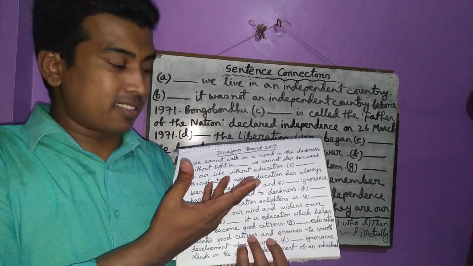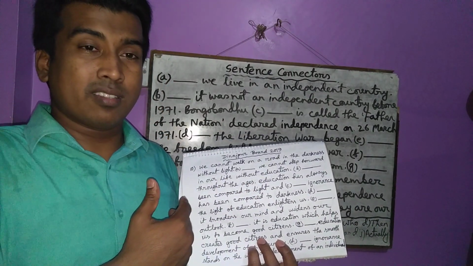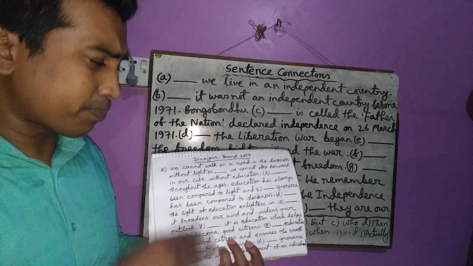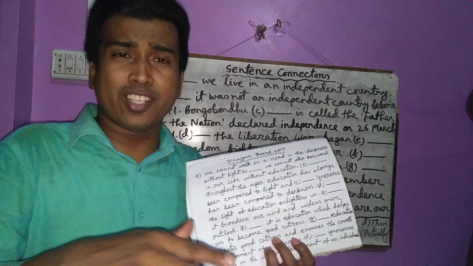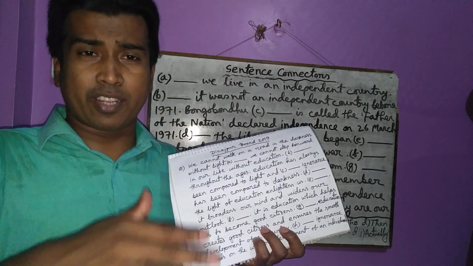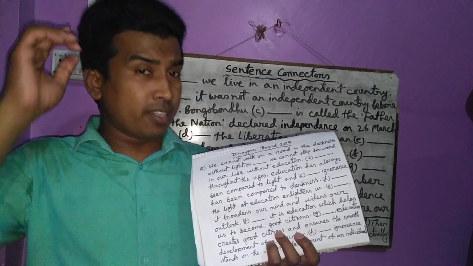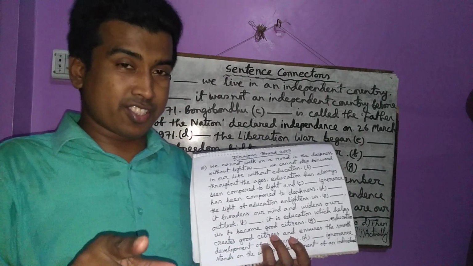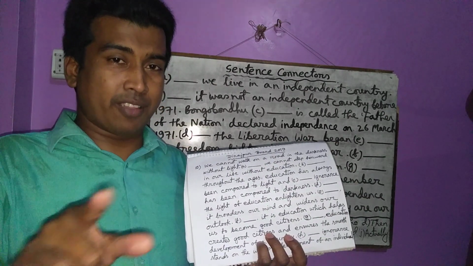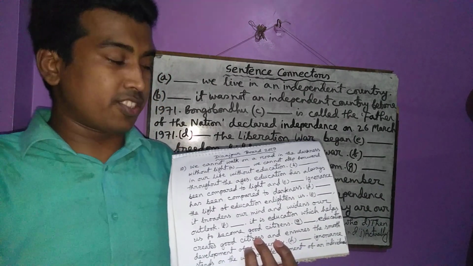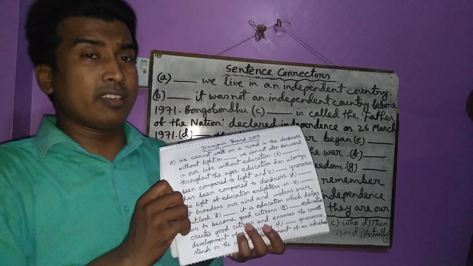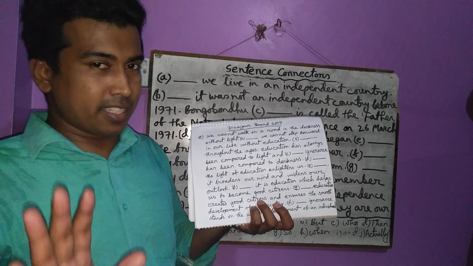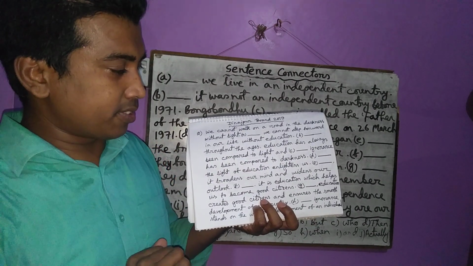It is a result, and the first one is a cause. So there is a relationship between cause and effect, cause and result, and I have told you a few minutes ago that you have to use so if you find a causal relationship, cause and effect relationship, cause and result relationship. So what will you use here? So okay, I think you have understood. Go to the next sentence.